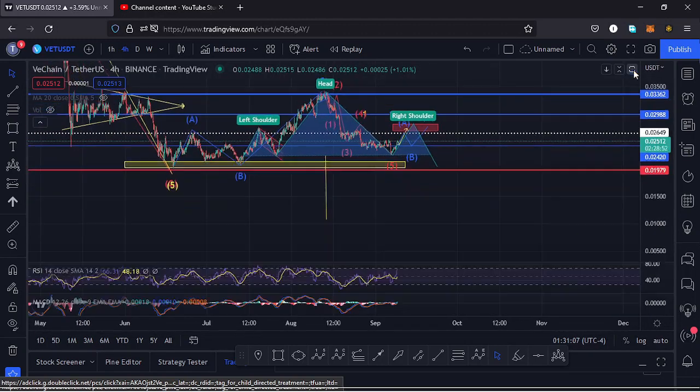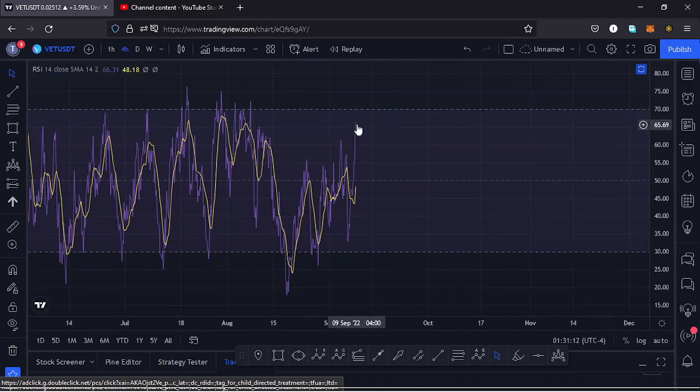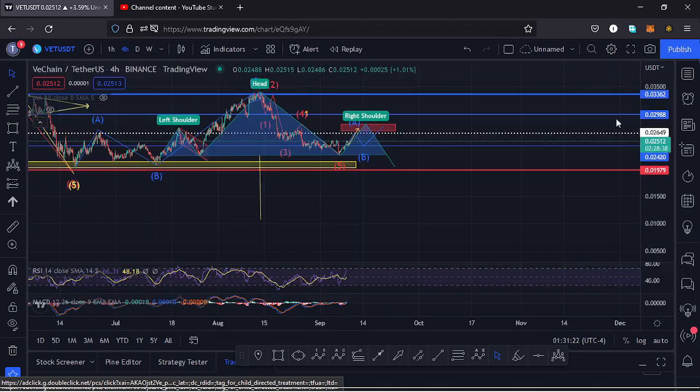Also taking a look at the indicators to see what movements will be supported here on the RSI. On the RSI we are trading at around the 66 mark, so we have a bit of room for us to continue pushing higher before we get into the overbought region. So let's be patient and see how that plays out.